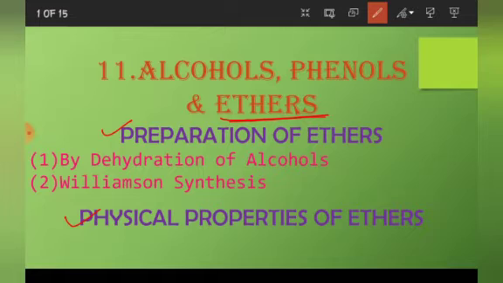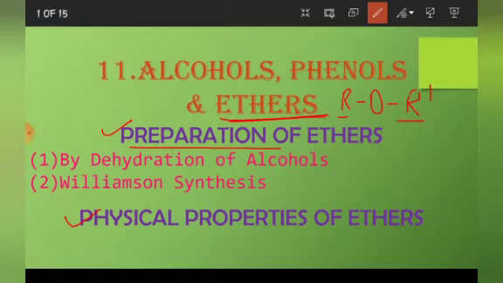As you all know that R-O-R is known as ether. Here R stands for alkyl group. Now if both of these alkyl groups are the same, then it is known as symmetrical ether or simple ether. But if any of the alkyl groups is different, like if I write here R dash, then it is known as unsymmetrical ether or mixed ether. Okay, so we will be doing the preparation part first.